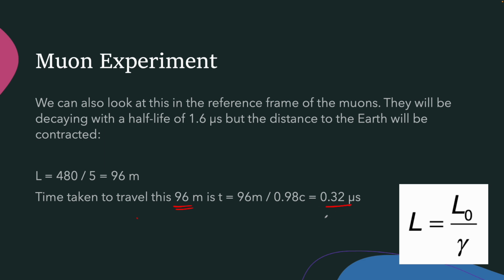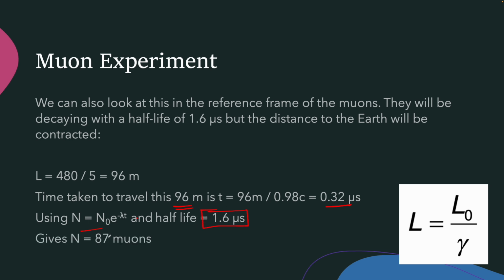It will take just 0.32 microseconds. With a half-life of 1.6 microseconds, we can calculate the value of N, which is also going to give me 87 muons. How? Again, I'm going to show you the calculation where N is equal to N naught times e to the power of minus lambda t, where lambda is again natural log 2 by t half, but this time the t half is the same amount of half-life.